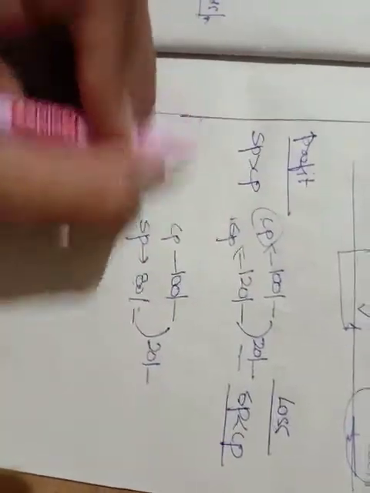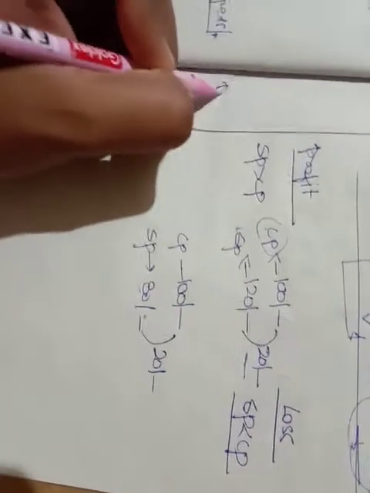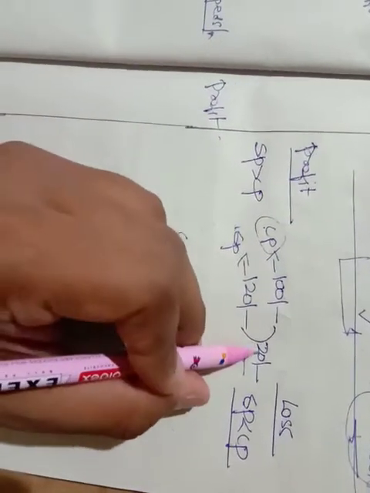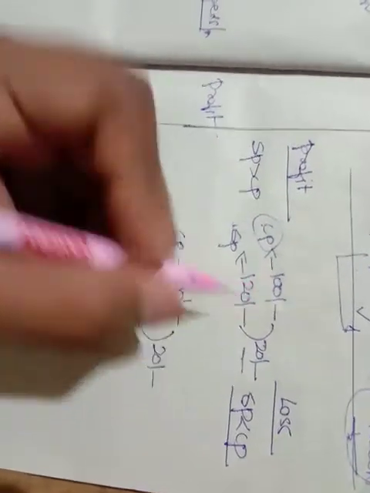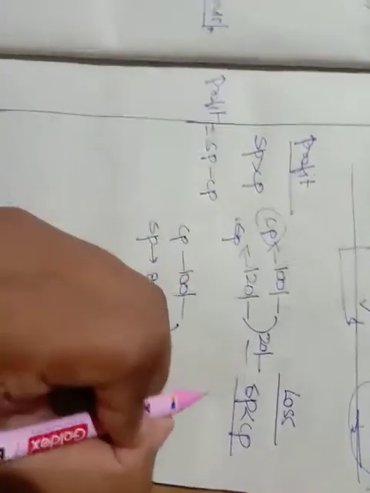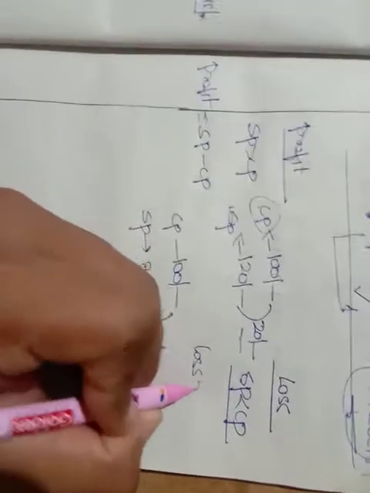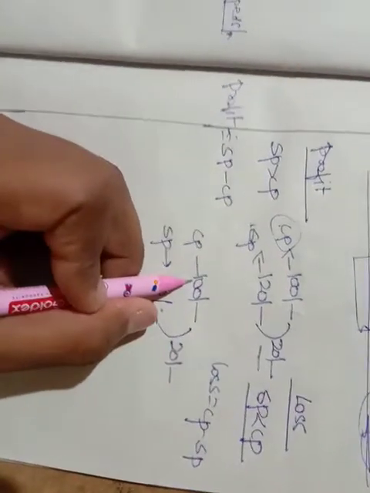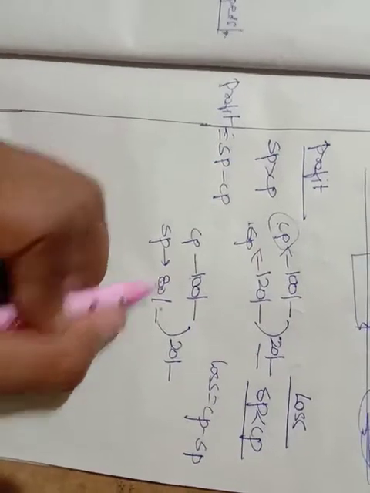So what we can conclude: what is the profit here? 20 rupees. How did I get 20 rupees? 120 minus 100. That is, profit is nothing but selling price minus cost price. What is loss? Loss is cost price minus selling price, right or no? Because 100 minus 80, how much? 20. So 20 is the loss, right or no, friends?